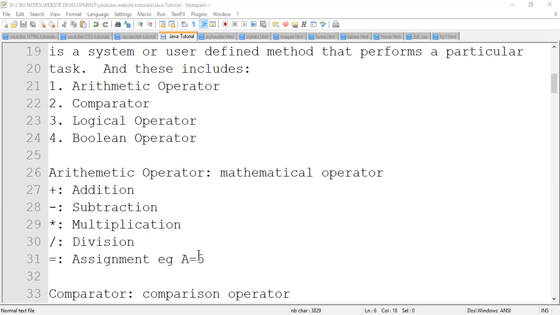It means this 5 as a value is assigned to A. It is going into A for temporal storage. So if you want to compare that A is same as B, then you don't have to use this sign, because if you do that, it will mean that you are saying B is going to A. So now you must be very careful. That's where people make mistakes.